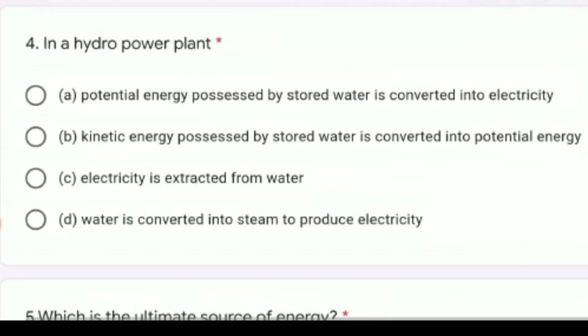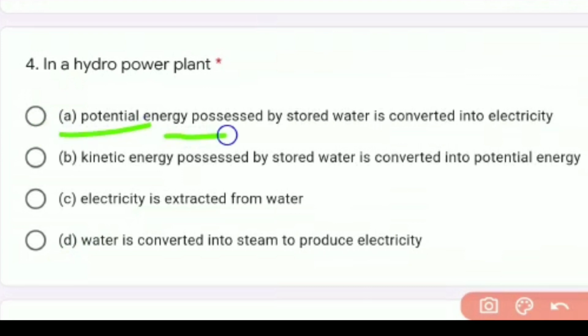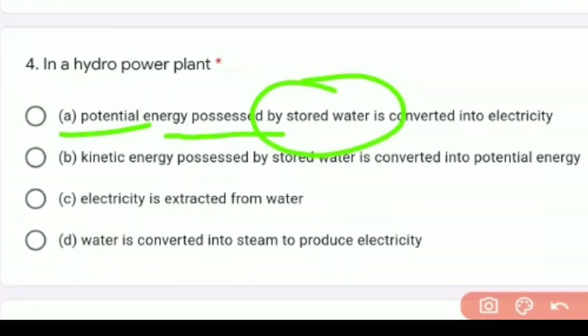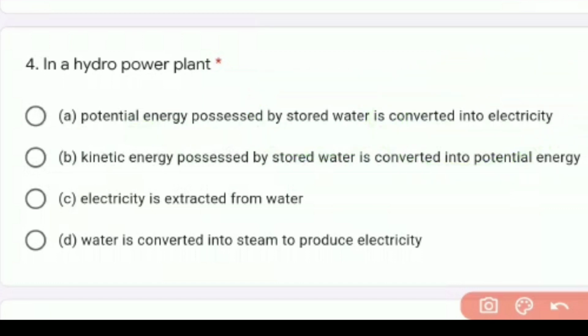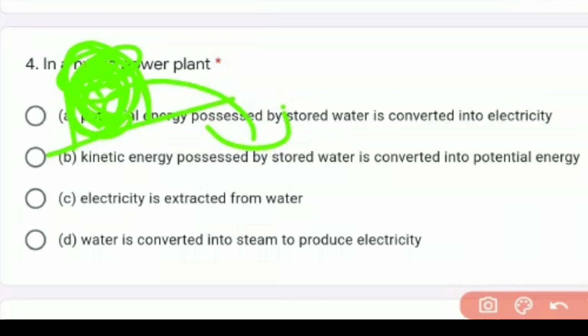That is the fourth question. In hydro power plants, please remember, what type of energy is converted to get electricity? That is the question. The answer for this is option A. In hydropower plants, the potential energy possessed by stored water is converted into electricity. As you know, we store water in tanks on the roofs of our houses, and that water possesses potential energy. Potential energy is nothing but stored energy.